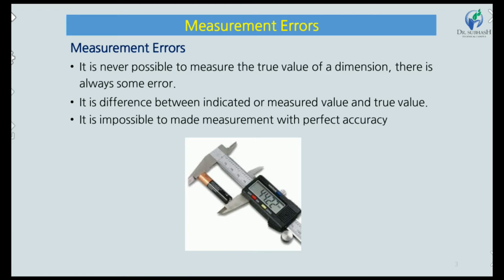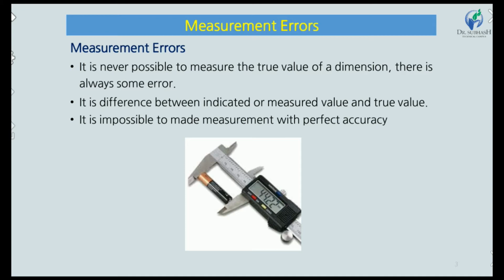What is a measurement error? It is never possible to measure the true value of a dimension. There is always some error. We cannot measure anything and give an exact value. It is called some error, and it always happens in any kind of measuring device. It is the difference between the indicated or measured value and the true value. Measurement error is nothing but the difference between the indicated or measured value and the true value.